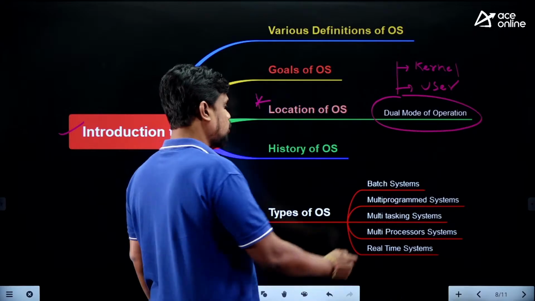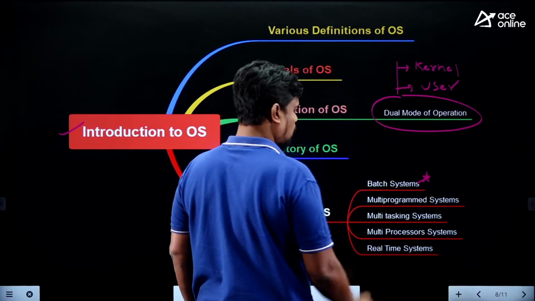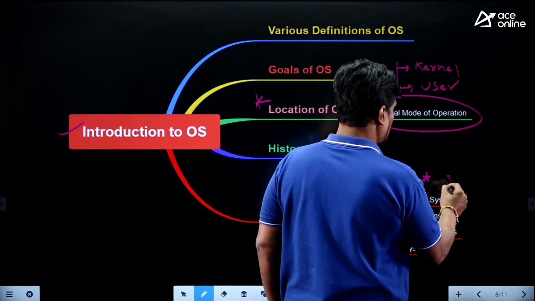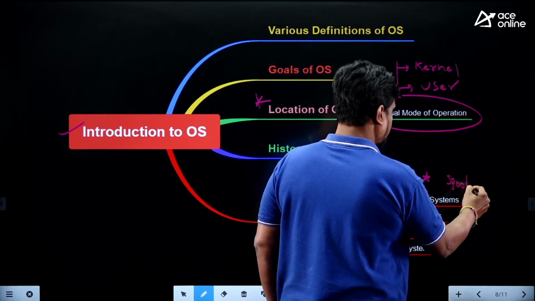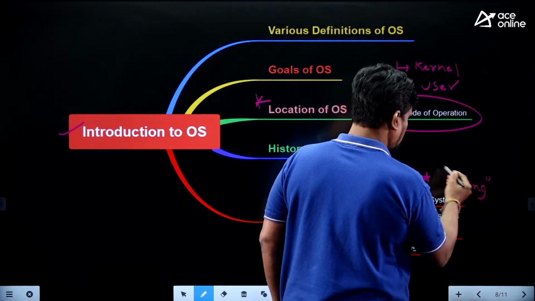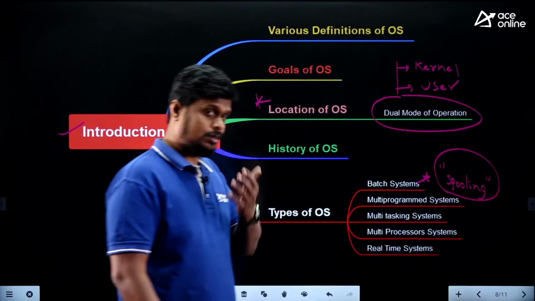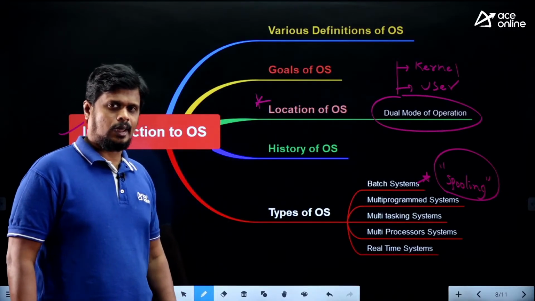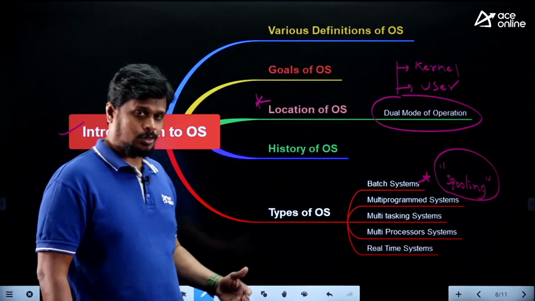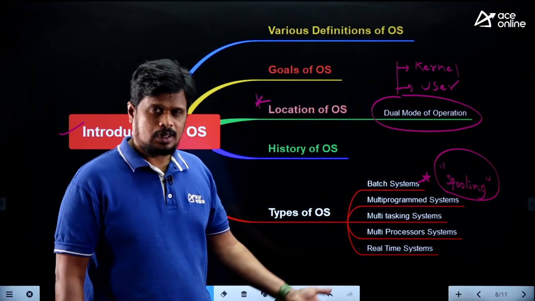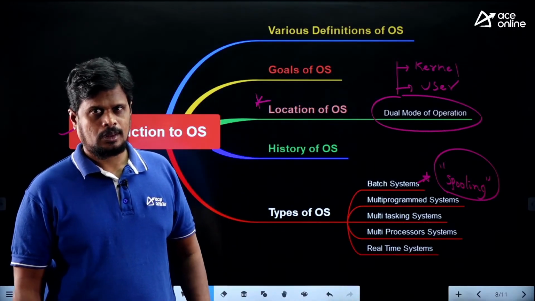But mind that you have already been asked questions from batch systems so many times. Like there is a term you might have heard, spooling. We discussed these things in our classes. If you attend our classes, offline or online, we have discussed everything in our classes, right?